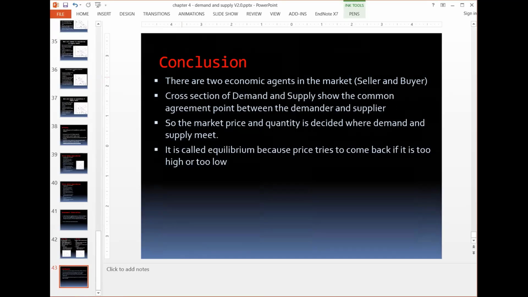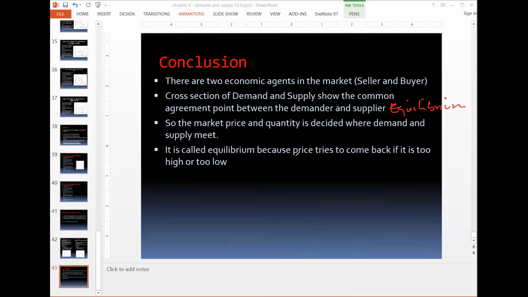In this concept, what we studied is that there are two economic agents in the market, buyer and seller. The cross section of demand and supply curve shows the common agreement point between buyer and seller. We can call it equilibrium. The market price and quantity is decided where demand and supply meet each other.